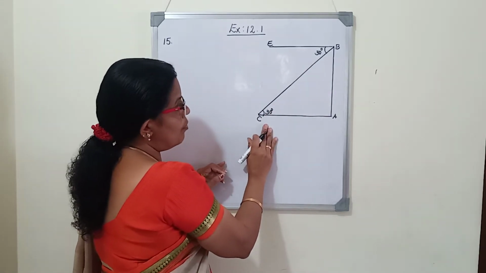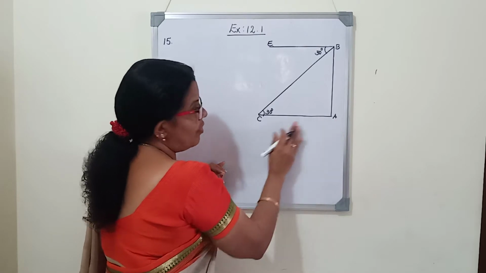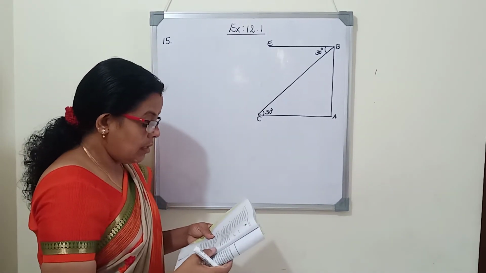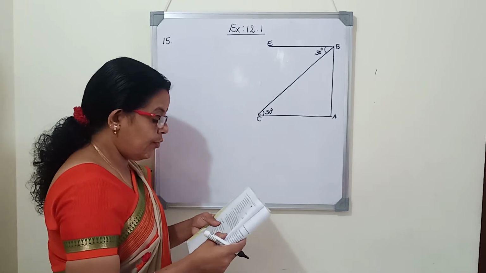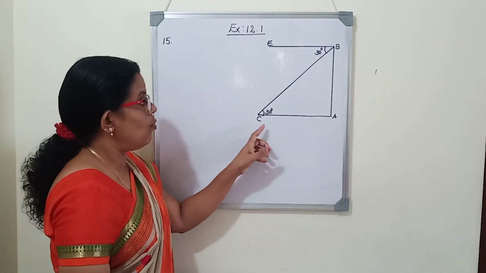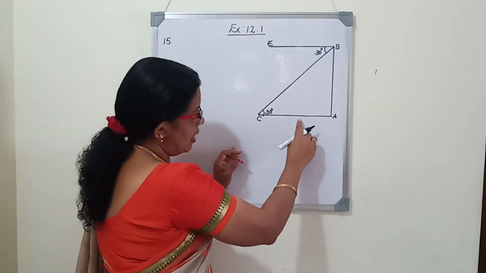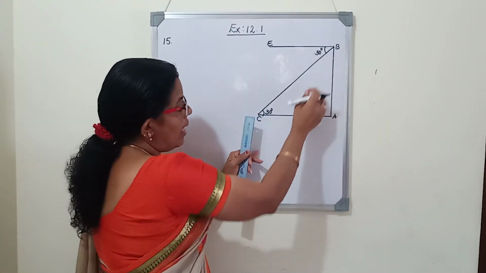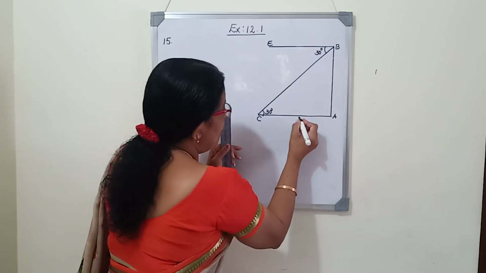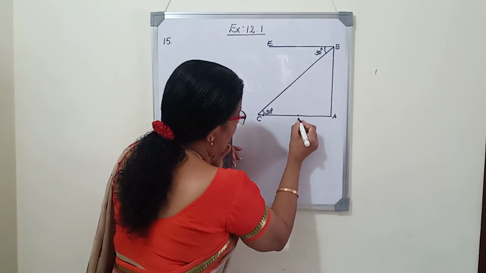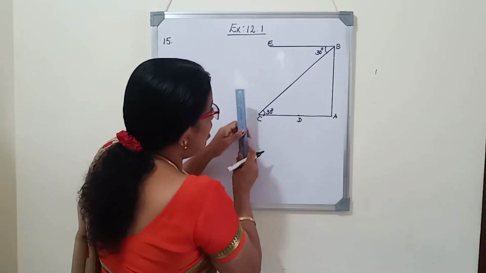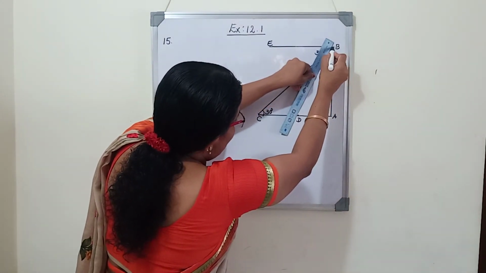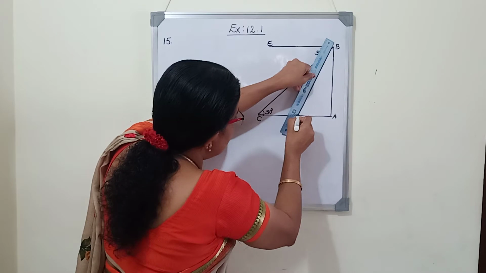Now the car is approaching the foot of the tower with a uniform speed. Now after 6 seconds, the angle of depression of the car is found to be 60 degrees. What is the meaning of that? After 6 seconds, when the person is looking from the top, the angle of depression is 60 degrees. So imagine that now the car is at D after 6 seconds. So after 6 seconds, when he looks at the car, the angle of depression will be 60 degrees.